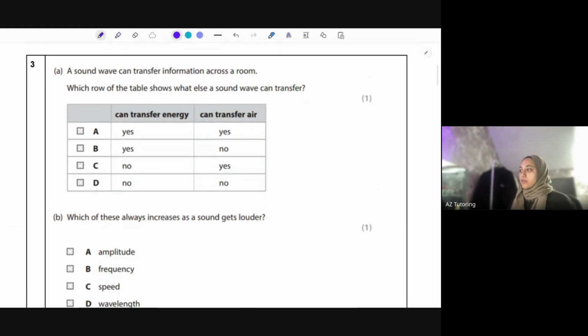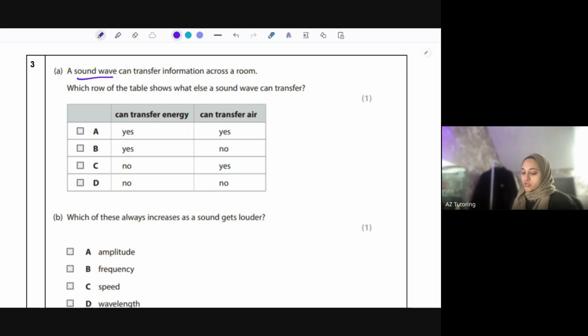Okay, question 3. A sound wave can transfer information across a room. Now remember, sound waves are longitudinal waves. So transverse waves are the electromagnetic waves. Sound wave is a longitudinal wave.